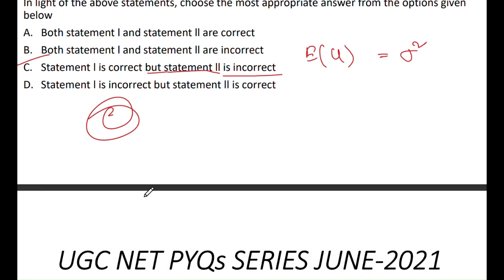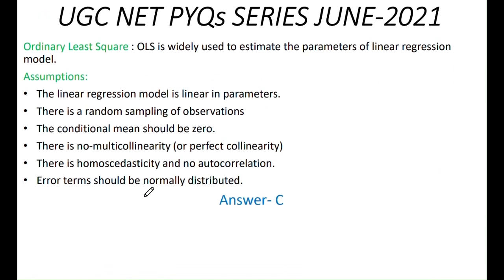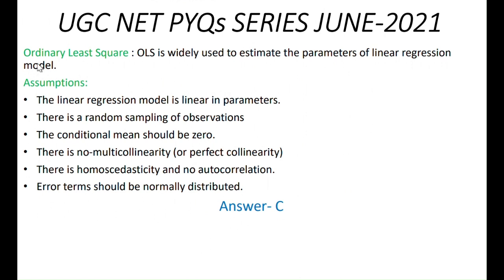Okay. So what are the other assumptions of the OLS model? The ordinary least squares method has some more assumptions. Like number 1, the regression model is linear in parameters. There is a random sampling of observations and the conditional mean, that is expectation, is 0. Mean means what? Expectation. So expectation of u given x is 0.